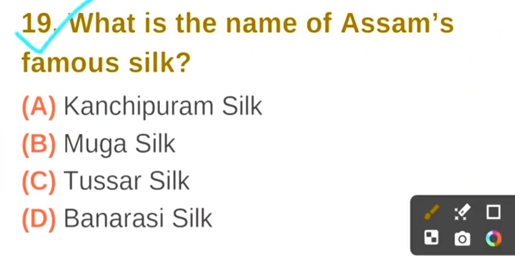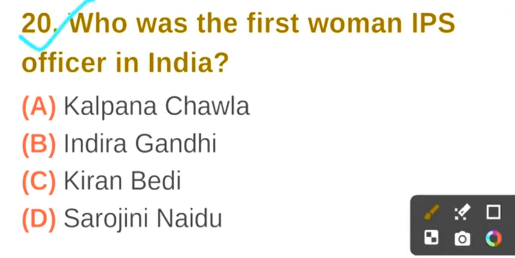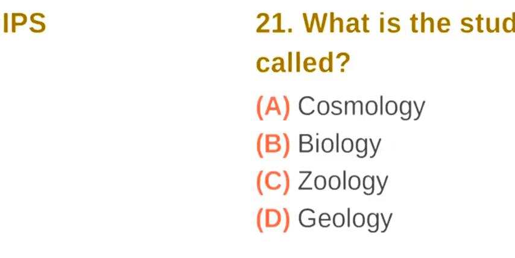Question number 19. What is the name of Assam's famous silk? The correct answer is option B, Muga silk. Question number 20. Who was the first woman IPS officer in India? The correct answer is option A, Kiran Bedi.